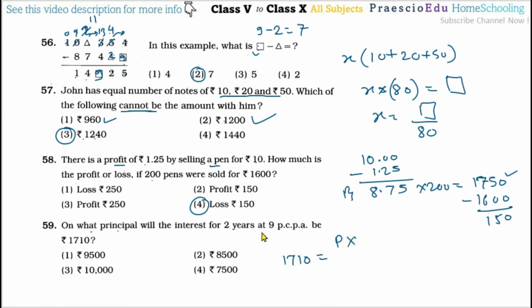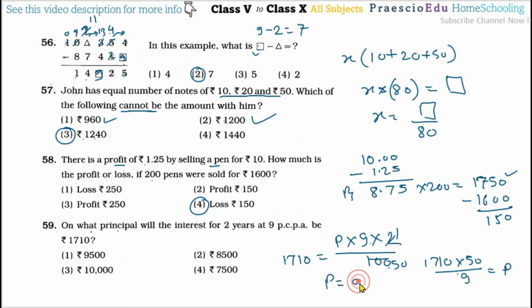So P multiplied by R, the 9 PCPA rate is there, multiplied by this 2 years divided by 100. So 2 ones are, and here the 50. So now this will be multiplication here. So 1710 multiplied by this 50 divided by this 9. So that is equal to the P. So after this simplification, you will get P is equal to 9500, and this is given in option number 1.